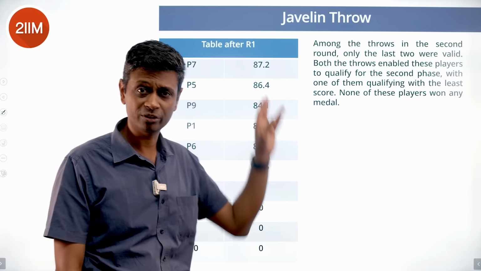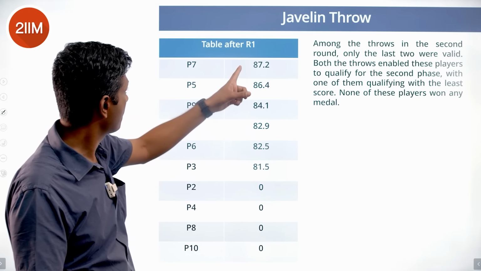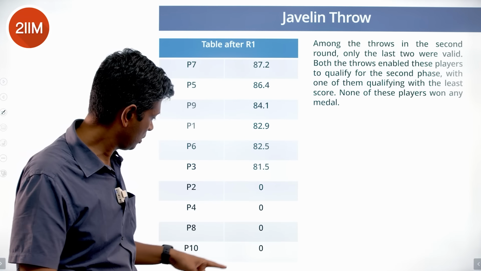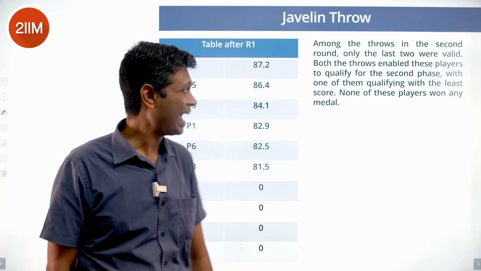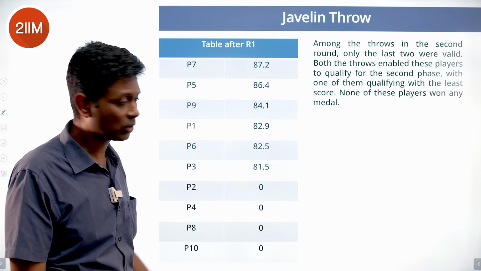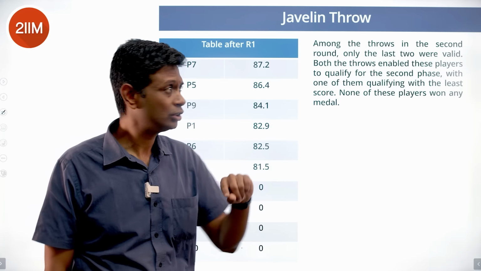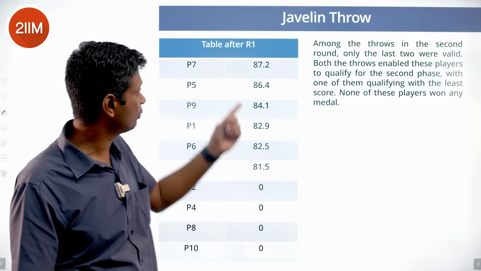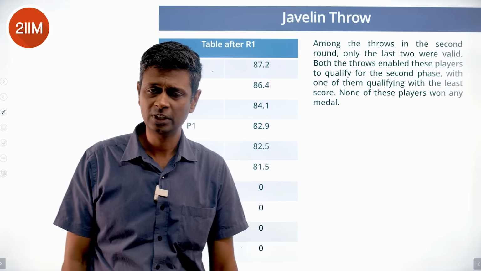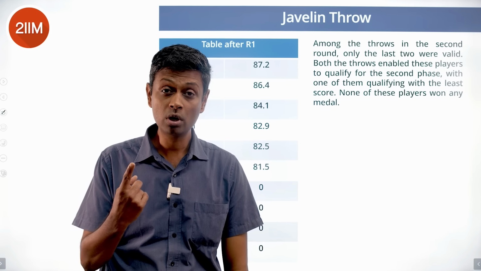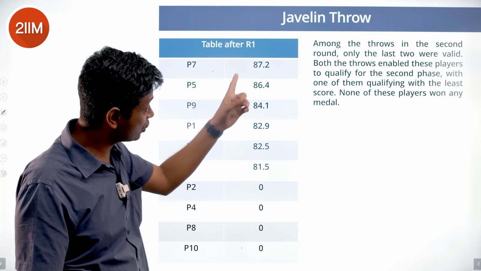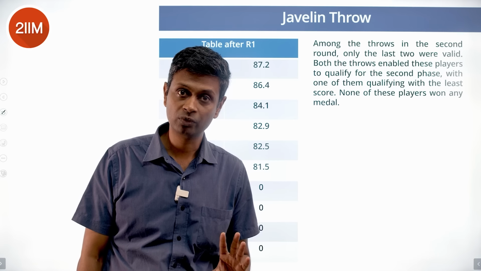The table after round 1 is this. After round 1, P7 was first, P10 was last. After round 2, P4 was last. Here we throw in descending order. So in round 2, P7 would have thrown first. In round 3, whoever was first would have thrown first in round 3.